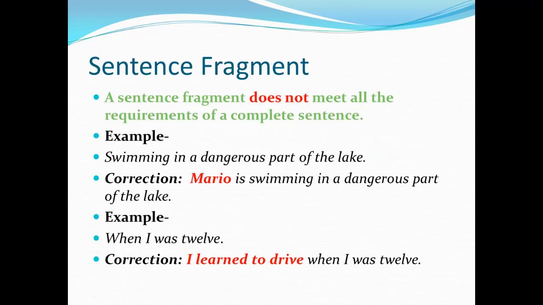We could also have a fragment that looks like this one, "when I was 12." You notice that we do have a subject, I, and a verb, was, but this fragment does not express a complete thought. We don't know what happened when I was 12. So we just need to complete the thought to have a complete sentence. And we revised it to, "I learned to drive when I was 12." And then we know everything we need to know about when I was 12. We have a complete thought as well as the subject and verb, I learned.